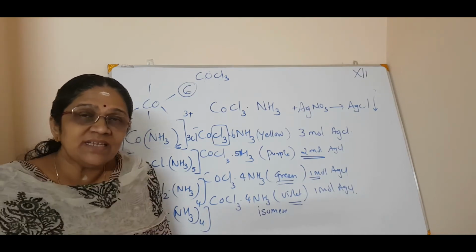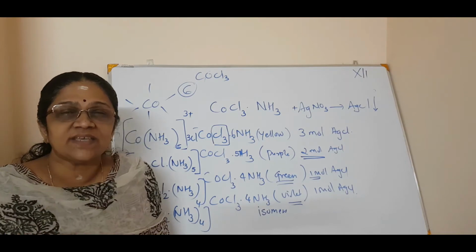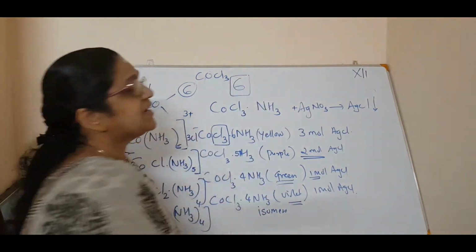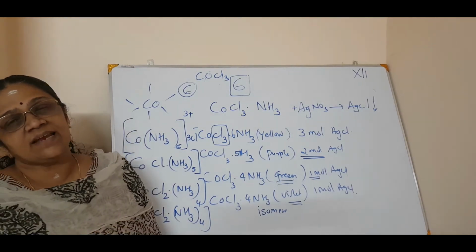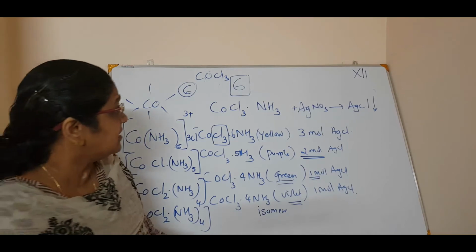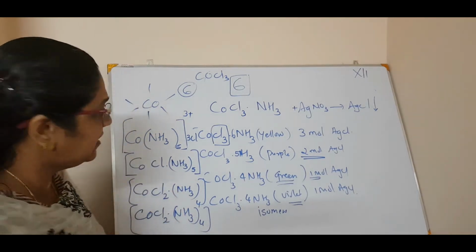So in all these cases, the secondary valency of cobalt is 6. Is it clear?